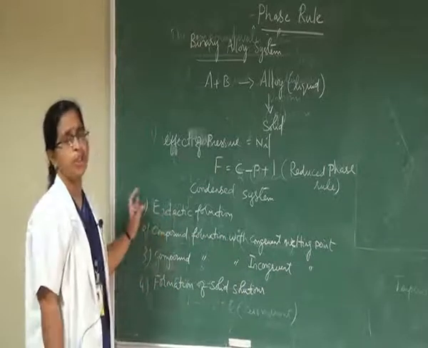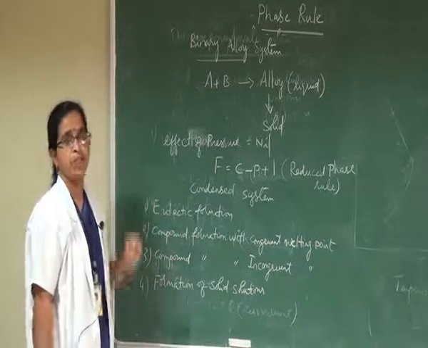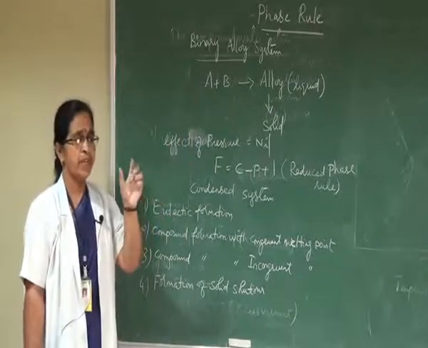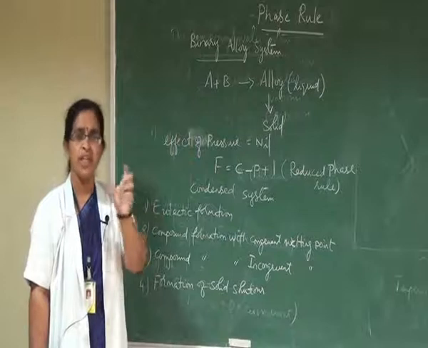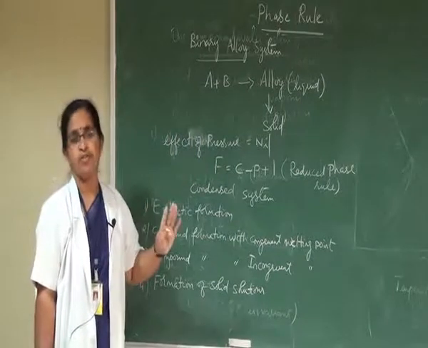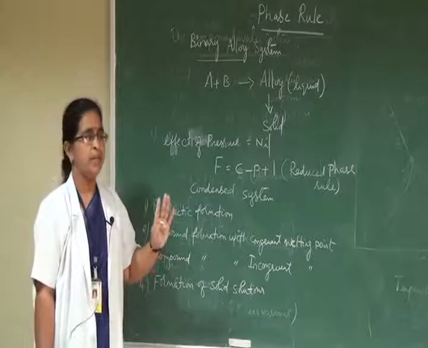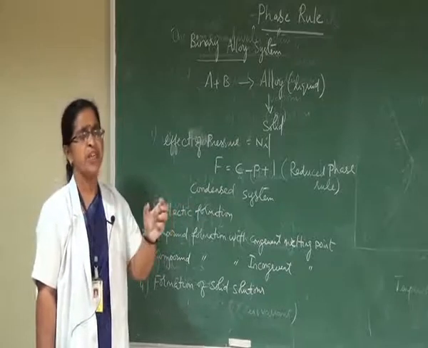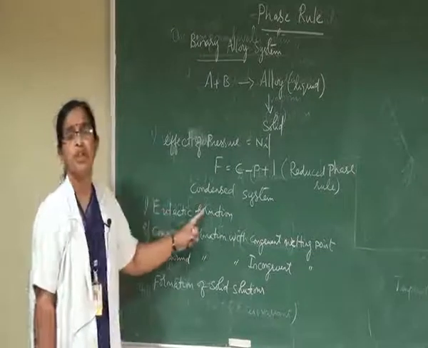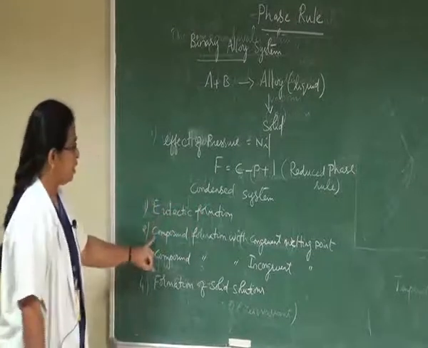What is eutectic formation, or formation of eutectic mixture? When we mix these two metals, they are completely miscible only in the liquid state, but they are insoluble in the solid phase. And the mixture which has the lowest melting temperature is called the eutectic mixture.